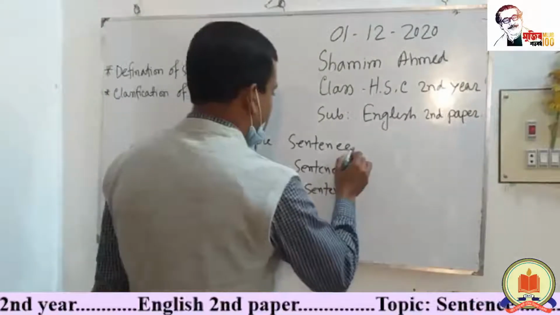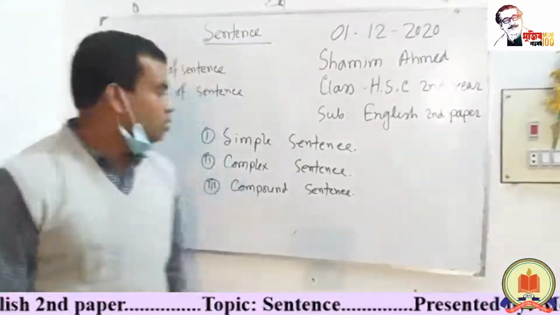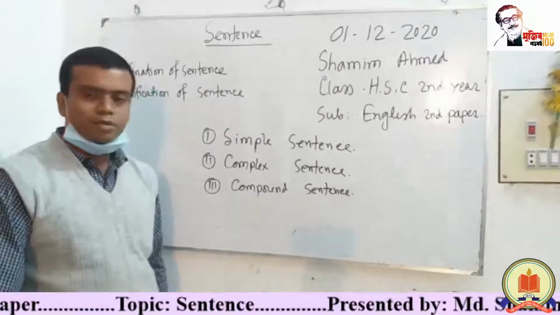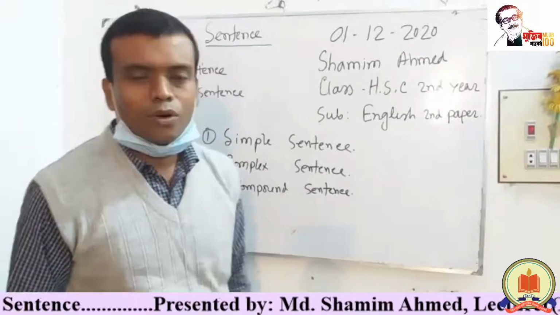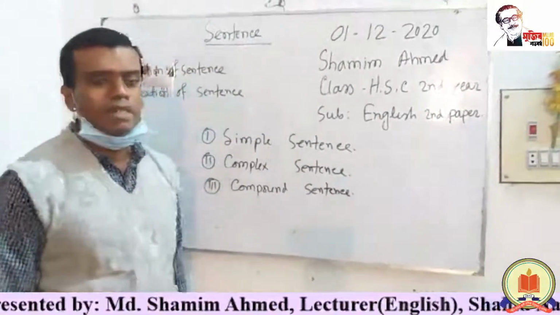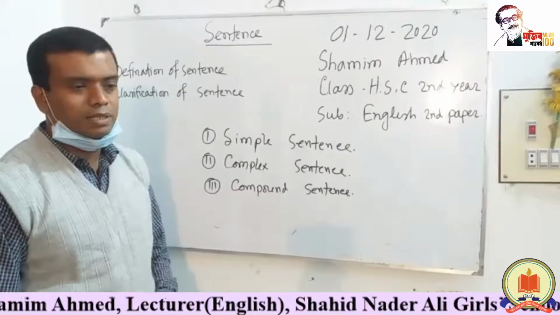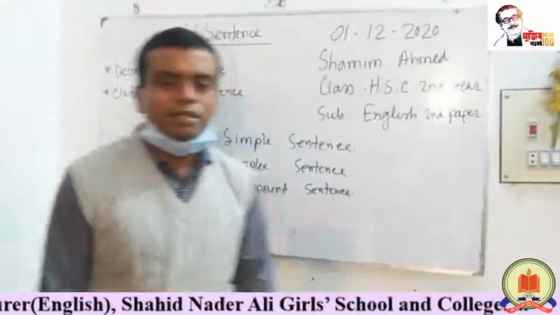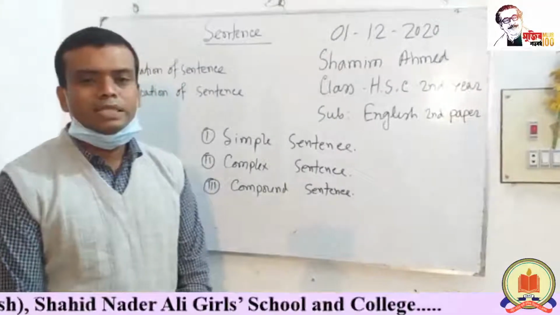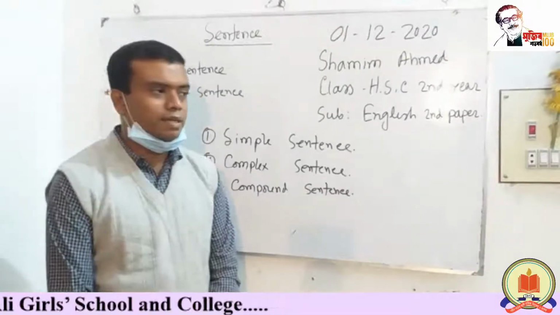However, we have to know the definition of simple, complex and compound sentence. What is a simple sentence? A sentence which contains one subject and one verb is a simple sentence. That means the sentence which contains one subject and one finite verb. Dear students, you know what is a finite verb? The verb which is changeable according to its subject and tense is a finite verb.